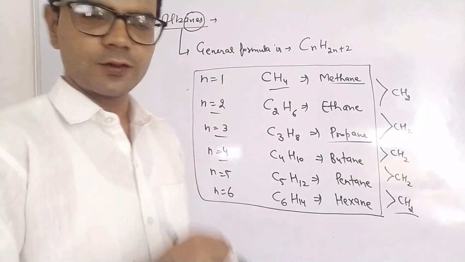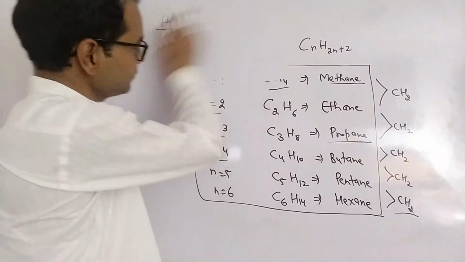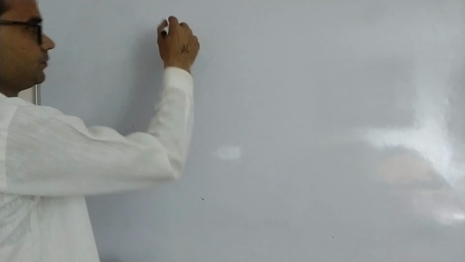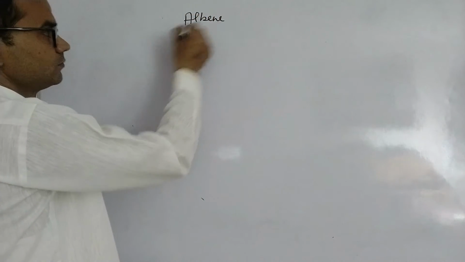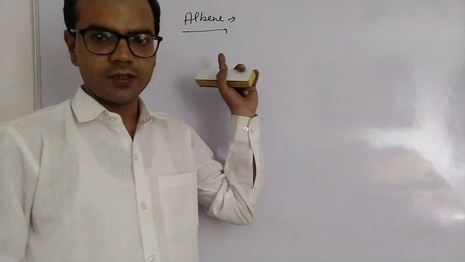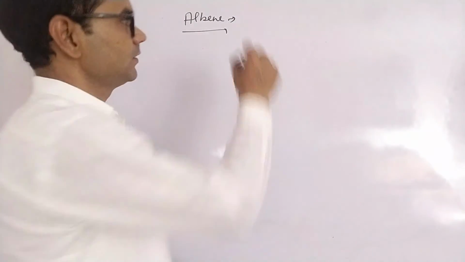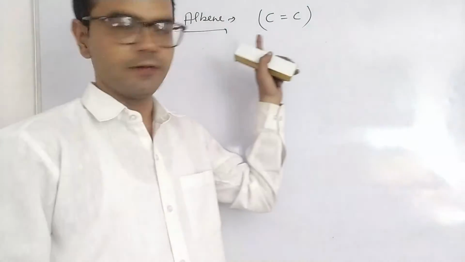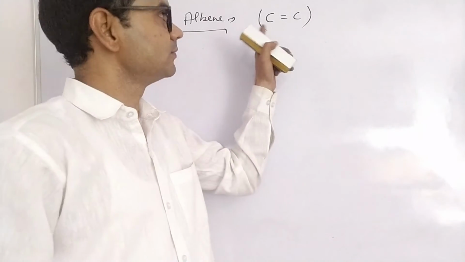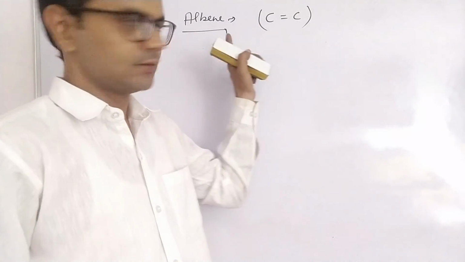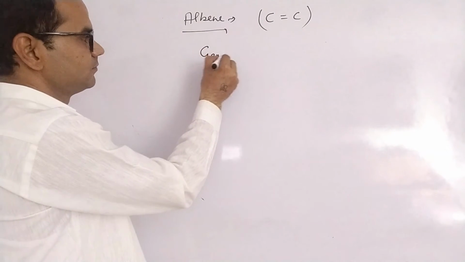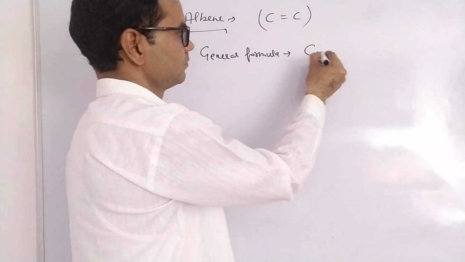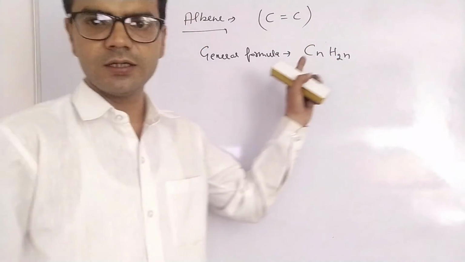Right? Second hydrocarbon is alkene. Alkene is identified by the nature of the bond. There will be at least 1 double bond between 2 carbons. Its general formula is CnH2n.